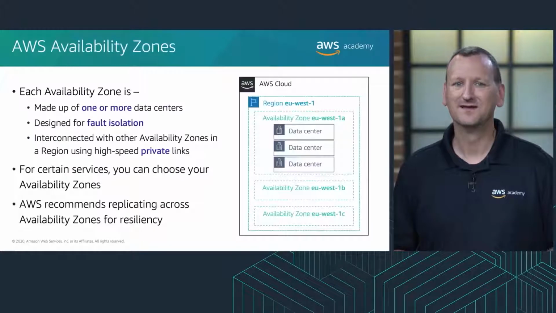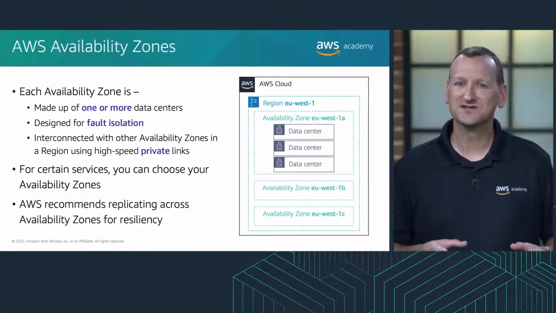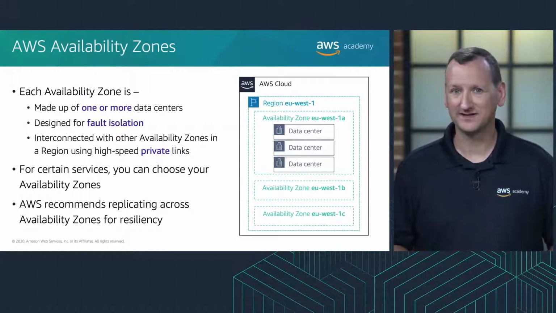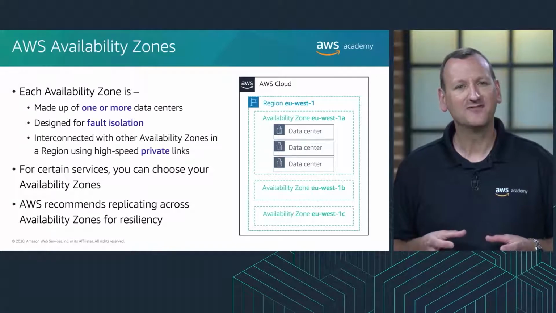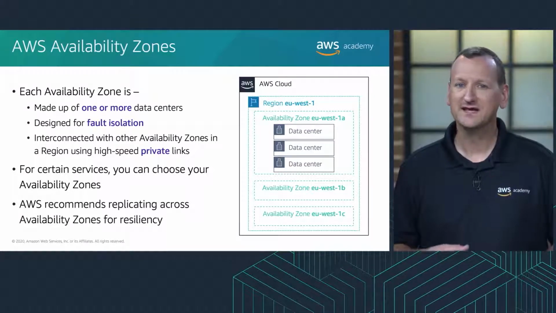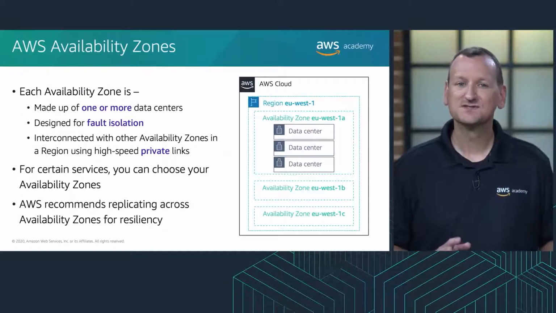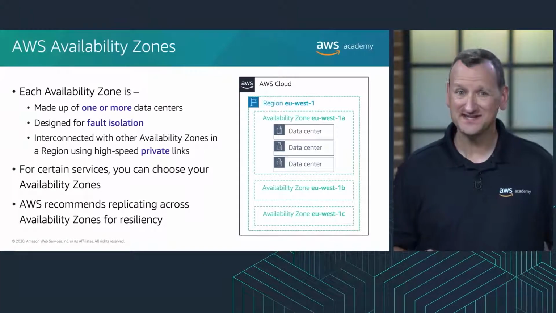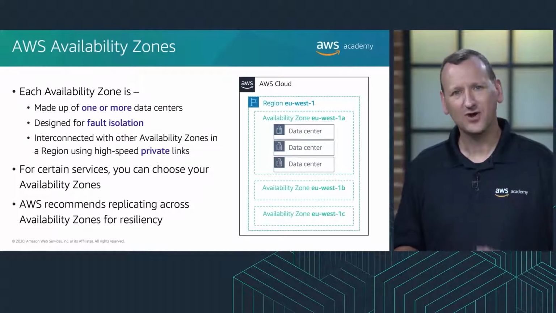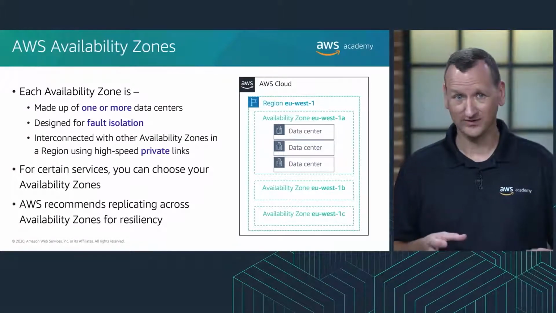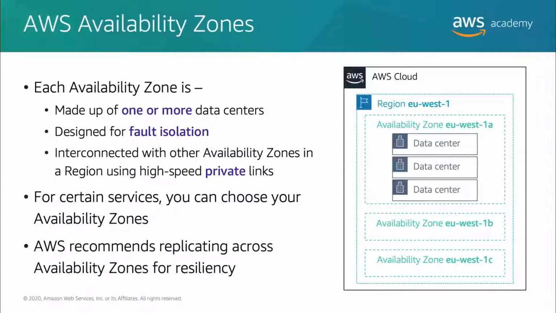Each AWS region consists of 2 or more isolated locations that are known as availability zones. Each availability zone has 1 or more data centers. Some availability zones have as many as 6 data centers. However, no data center can be a part of 2 availability zones. Each availability zone is designed as an independent failure zone.